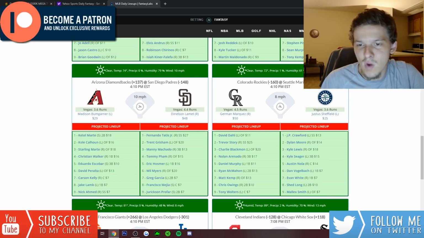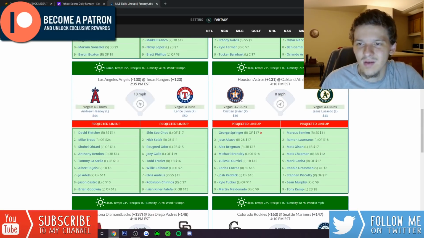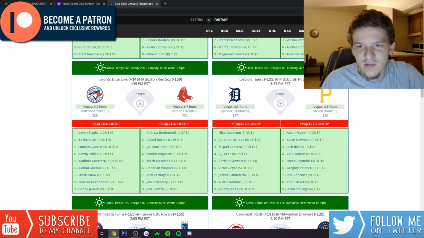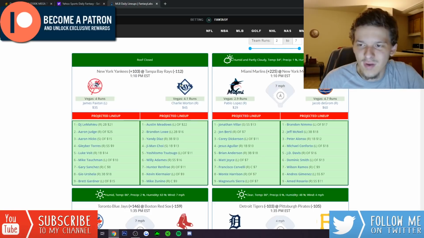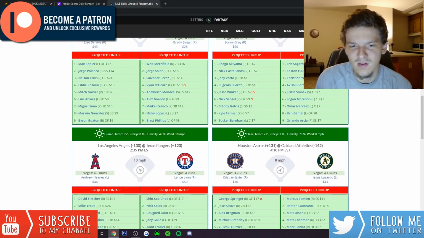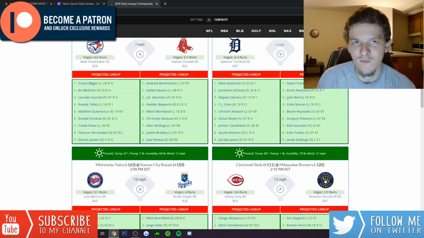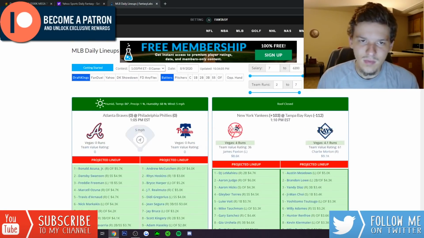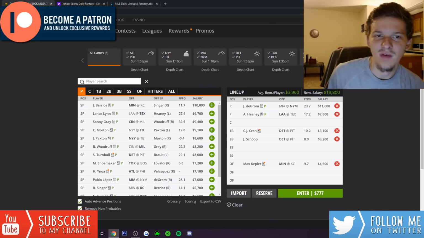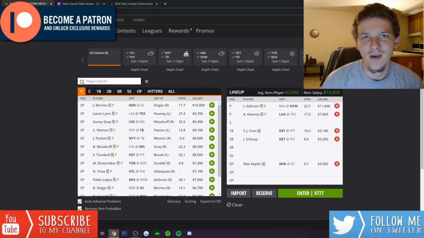I guess you could take some Rockies right-handed bats against Sheffield, like Story and Arenado. I think Arenado at $17 looks really good. Story's really expensive, though, at $25. Tough to go there. So, yeah, for me, I think it's definitely the Twins, the Red Sox, the Blue Jays, the Tigers. Those are kind of my 4 stacks I like that I feel like I'm going to be going to in my lineups. I'll be mixing and matching maybe some other teams, but those will be my 4 core stacks for sure. So, yeah, guys, I think that's pretty much it. I think we covered everything for this 8-gamer on DraftKings and 12-game slate on Yahoo.